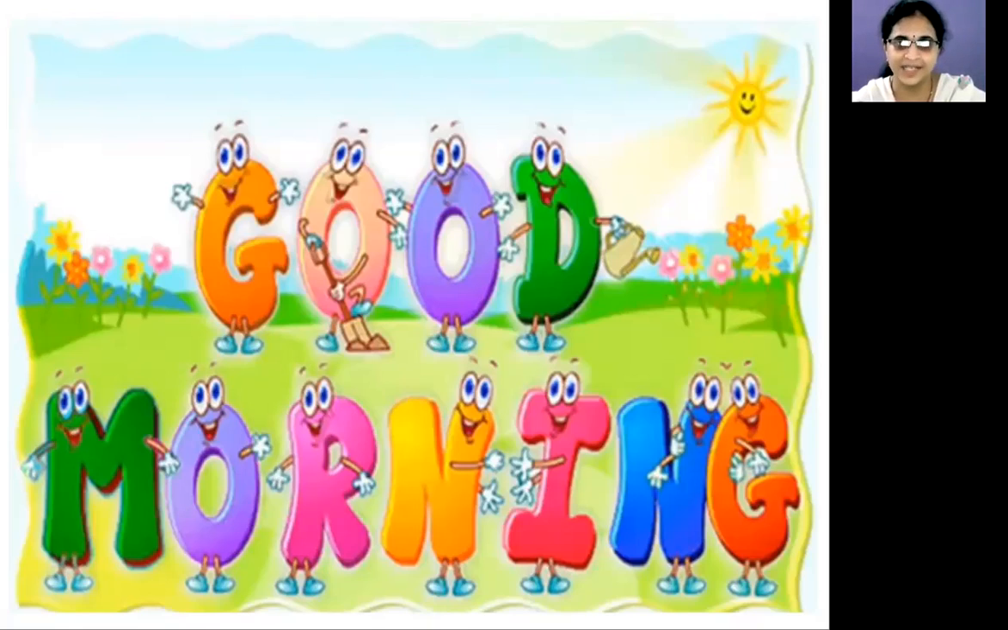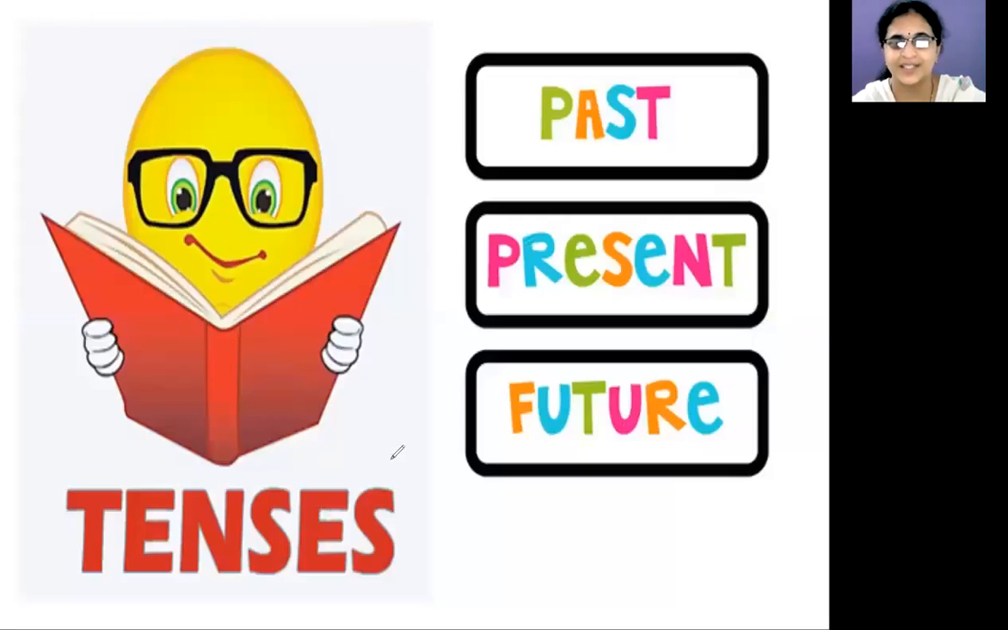So, what did you do? You played, finished, ate. These are action words. Completed. Are you playing now? No. Okay. In today's class, we are going to learn about tenses. Tenses are mainly divided into three kinds. Those are past tense, present tense, and future tense.